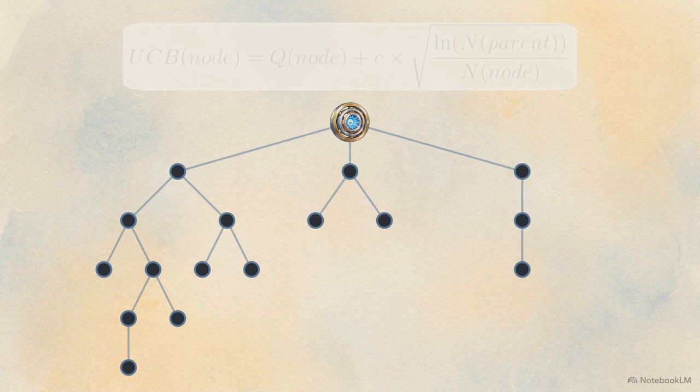The Q value represents the estimated value of the state. This score is derived through the language model's own self-reflection capabilities, critiquing the viability of that specific node. The second half of the equation is the logarithmic term. This mathematically balances the exploitation of known high-value paths against the exploration of less visited hypothetical branches, preventing the agent from committing prematurely to a flawed strategy.